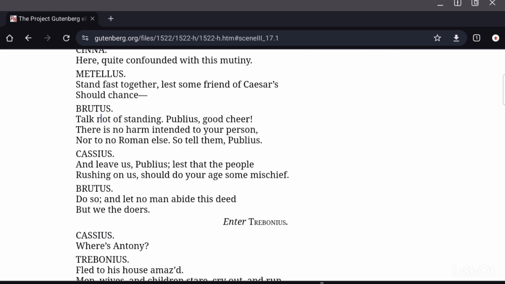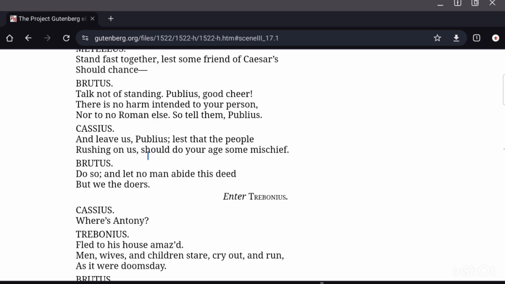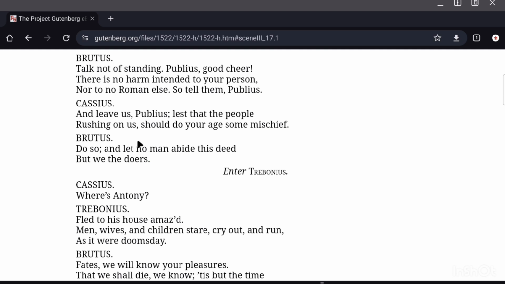Right? Brutus: Talk not of standing. Publius, good cheer, celebrate. Why are you just standing? There is no harm intended to your person, nor to any Roman else. So tell them, Publius. So there is no harm intended now. The biggest harm, Caesar, is dead. So there is no harm to anybody now in Rome. Everybody is free. Everybody will be happy. Cassius: And leave us, Publius, lest the people rushing on us should do your age some mischief.